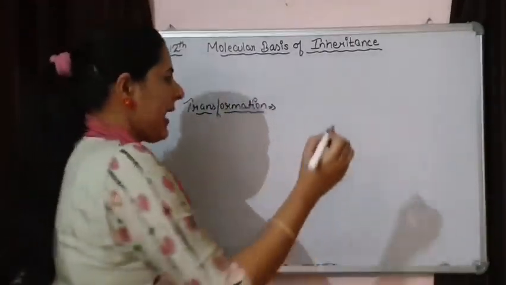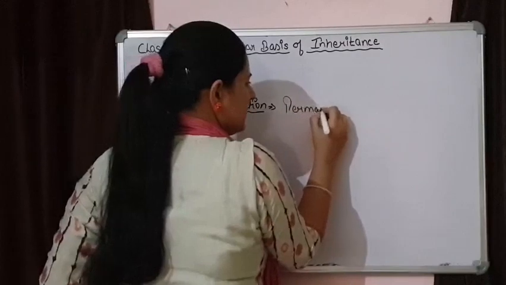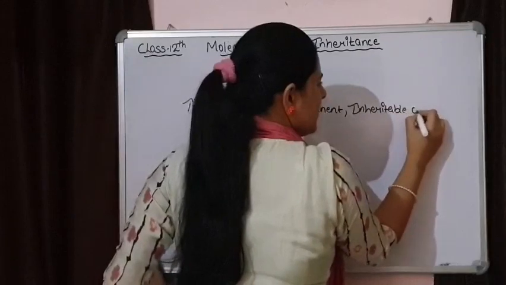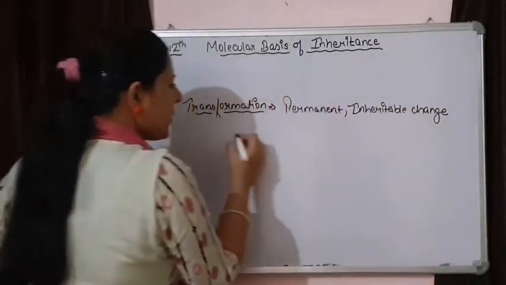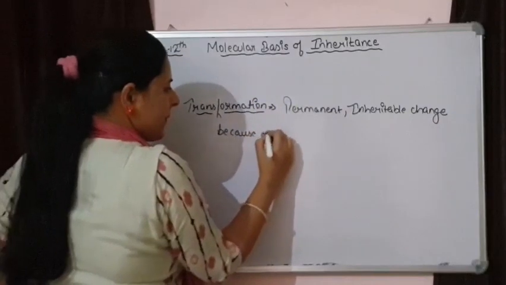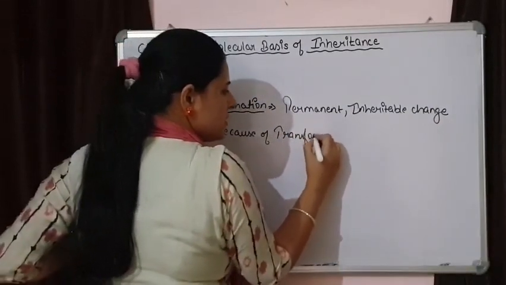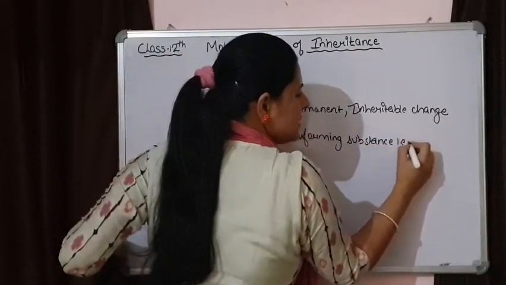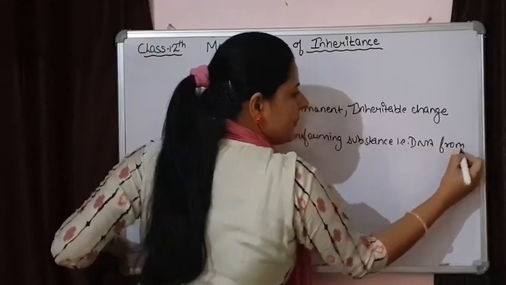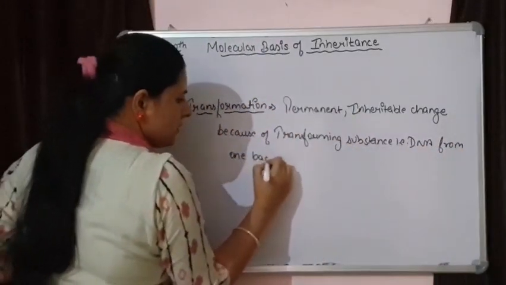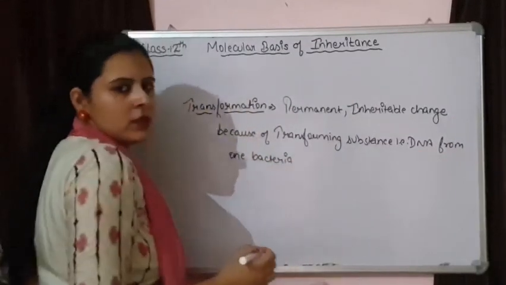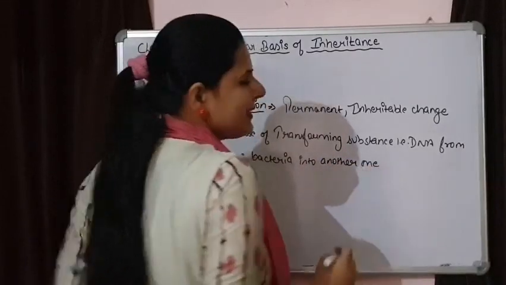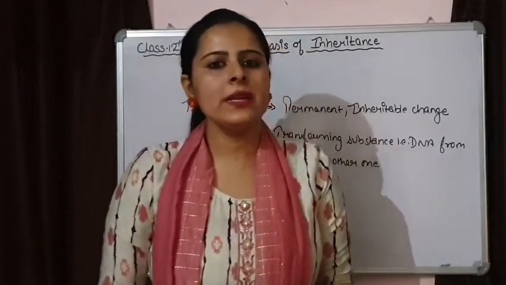It means a permanent inheritable change because of a transforming substance, and now we know that it is DNA, from one bacteria into another one, making it a smooth or virulent strain.